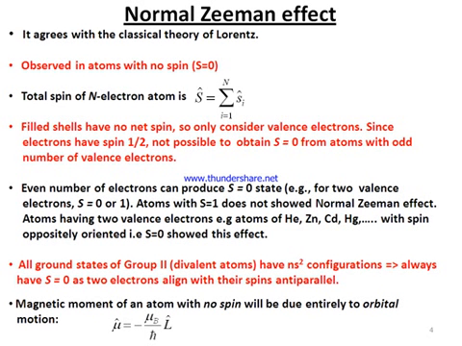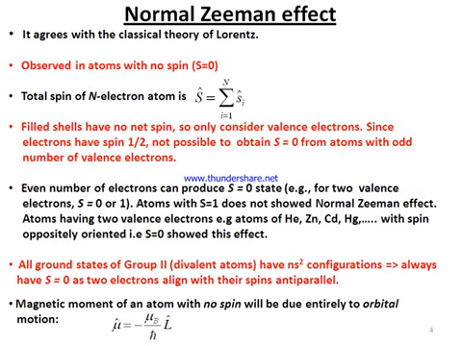Remember, this point is very important. For example, helium, which has two valence electrons, zinc, gallium, then mercury, with spins oppositely oriented, that is S equal to 0, show this normal Zeeman effect.